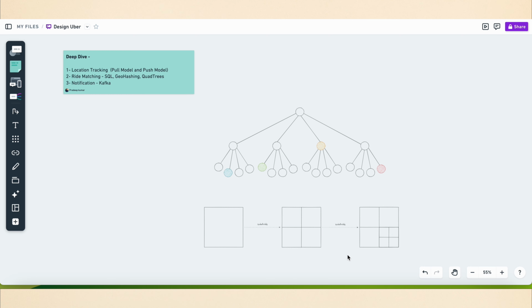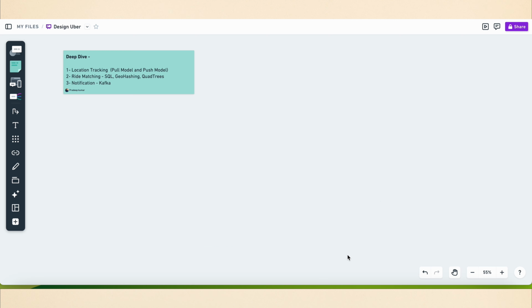Once we have a list of nearby drivers from the quadtree servers, we can perform some sort of ranking based on parameters like average ratings, relevance, past customer feedback, etc. This will allow us to broadcast notifications to the best available drivers first. Now the third is the notification service. Push notification will be an integral part of our platform, right? We can use a message queue or message broker such as Apache Kafka here, which will handle the delivery of the push notifications to the devices.